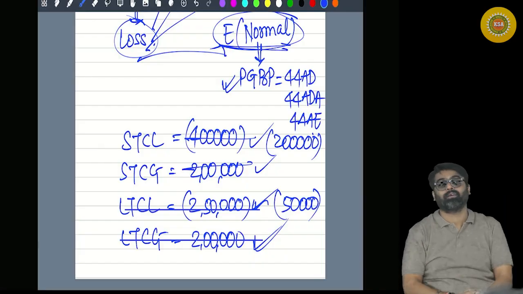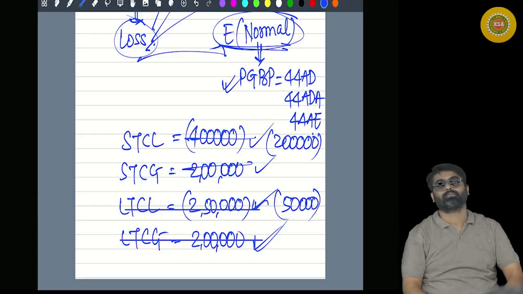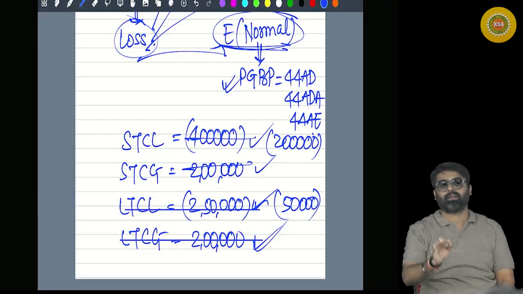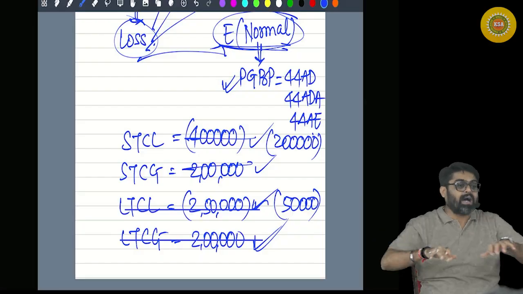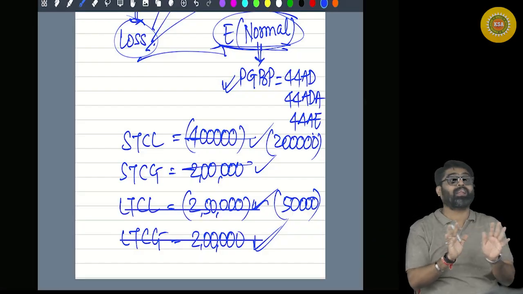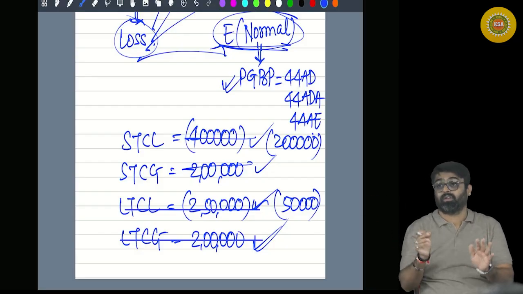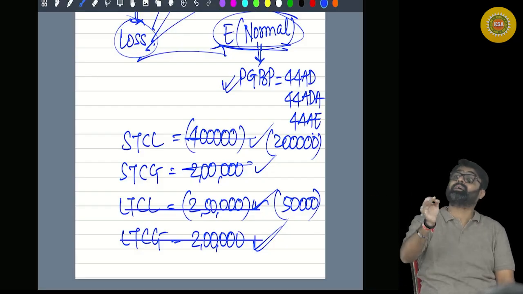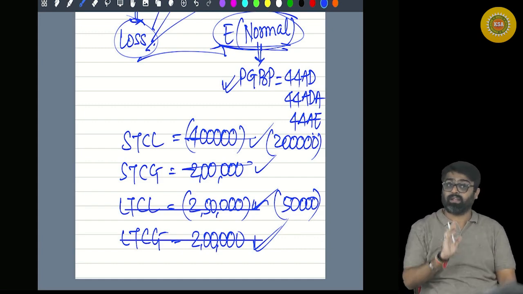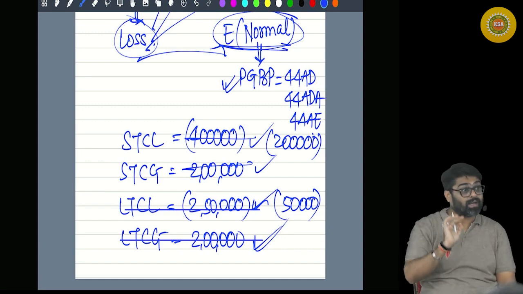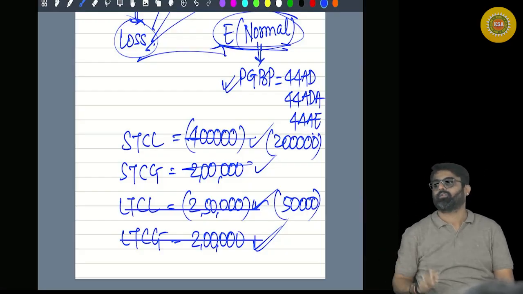What is the fifth head? IFOS, income from other sources. First point you know. Loss from an activity of owning and maintaining racehorse, under the head IFOS, cannot be set off against income of other sources. If you have any other activity of owning and maintaining racehorse, and if that activity is having a profit, against the profit of similar type of activity, this loss can be set off.